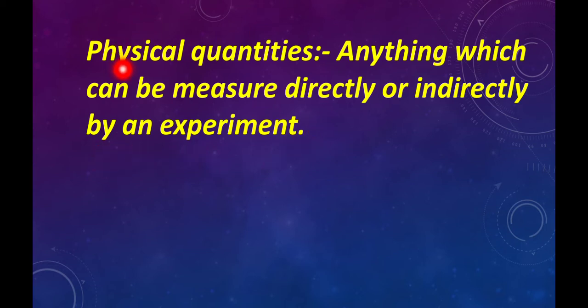So for a small example, when we measure the length of any object, we use our ruling scale. So our experiment performed here by an instrument called ruling scale, and we can directly measure the length of the object using this. Directly and indirectly means if we measure anything else in terms of this length or time and so on, using some relation or equation, then it is called indirect measurement.